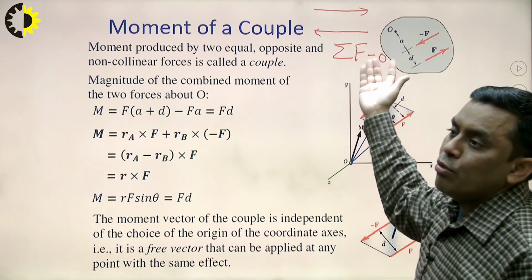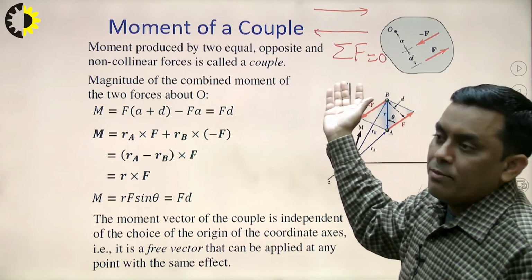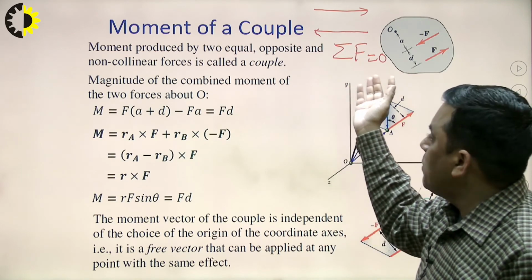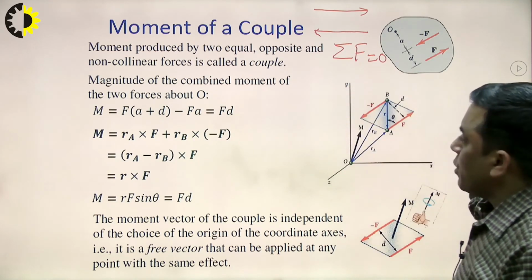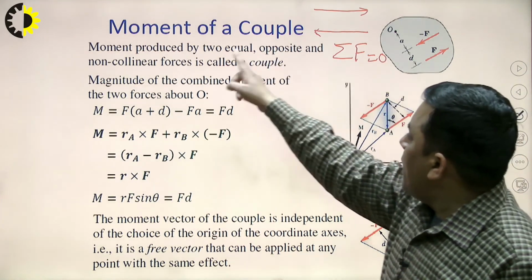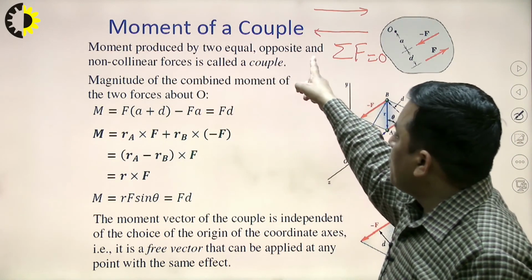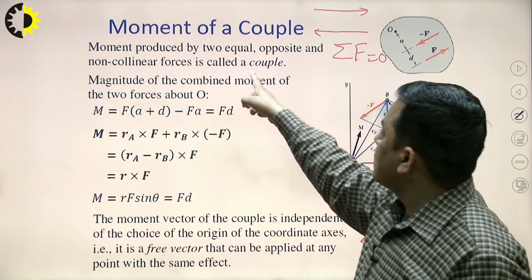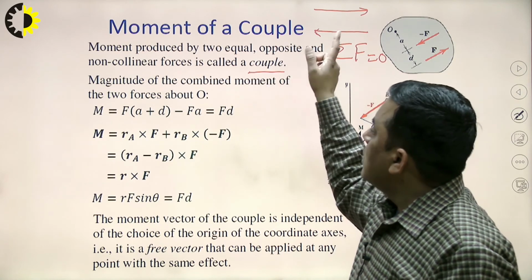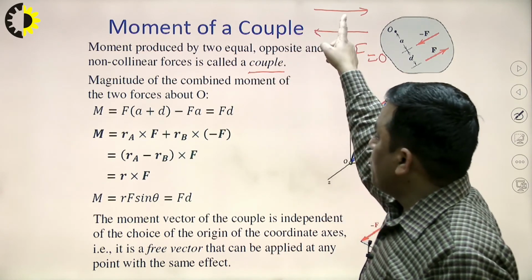They will produce only and only rotational effect, no translational effect will be produced by this. So, this is what is dealt here, that the moment produced by two equal, opposite and non-collinear forces is called a couple, and this pair will produce only rotation.